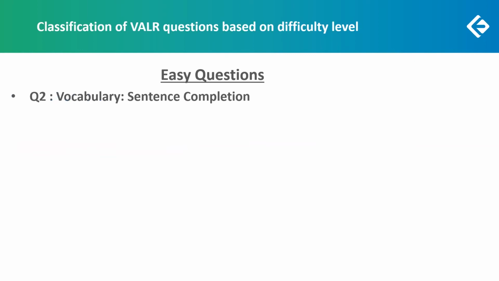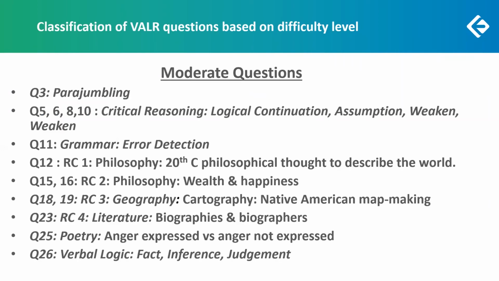What were the easy questions in this section? There was just one, the vocabulary question, the sentence completion one, which was very easy. You just had to identify that one negative word for the third blank, and that was only visible in one option that had the word disenchanting. So an easy one, but a large number of moderate questions.